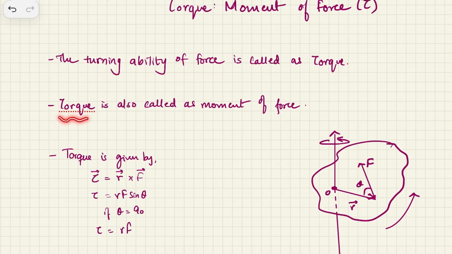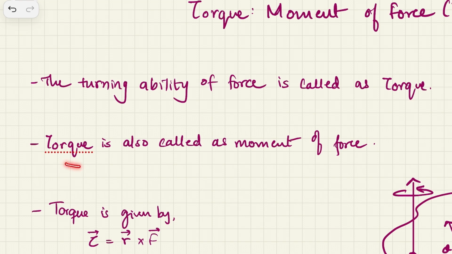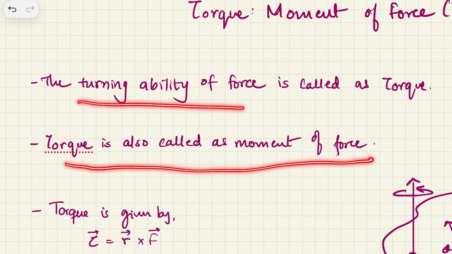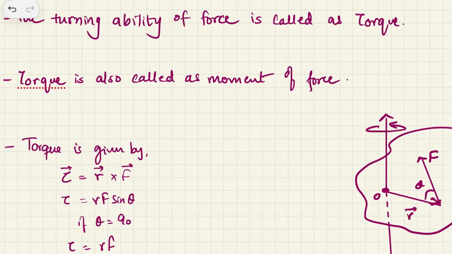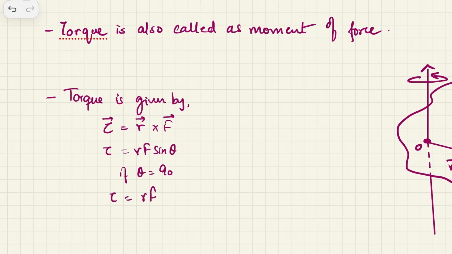Torque is also called as moment of force. This we have already discussed just now. The turning ability of a force is called a torque. Let's say, suppose I have this rigid body of any irregular shape, and there is this point where I am applying force in this particular direction, and the radius is, let's say, this is r. Now when I push the body, the radius vector is this way, the force vector is this way, the body is going to rotate like this, then the torque is given by r cross f.